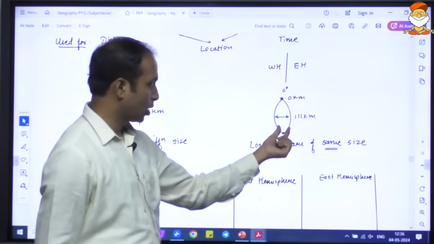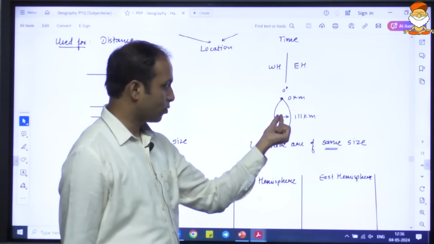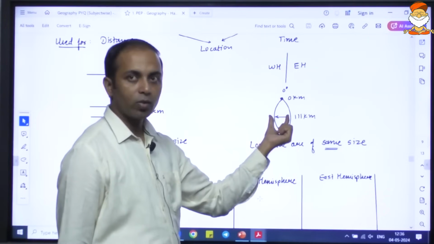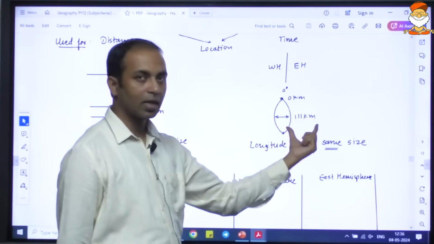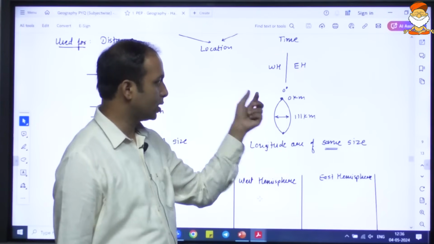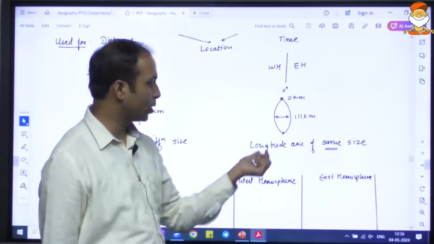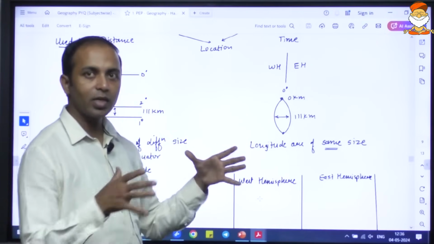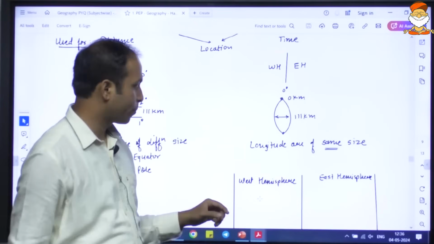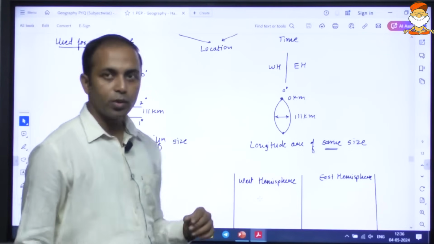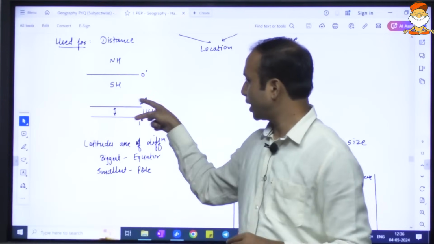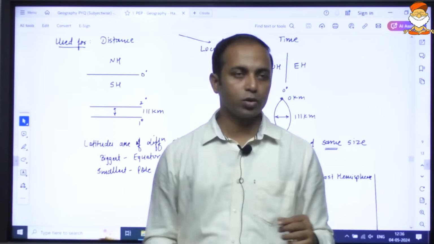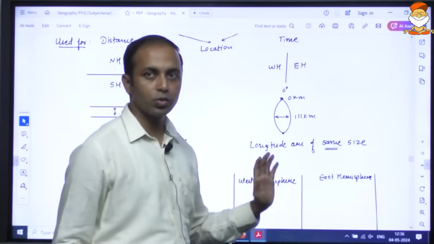It is the farthest at the equatorial region, which is 111 kilometers, and at the poles they meet, so certainly the distance is 0 kilometers. The size of longitudes is relatively the same. The latitude size keeps on decreasing, but the distance between two latitudes is constant, while the distance between two longitudes is not constant.